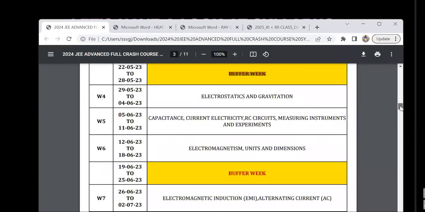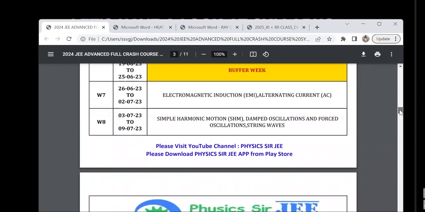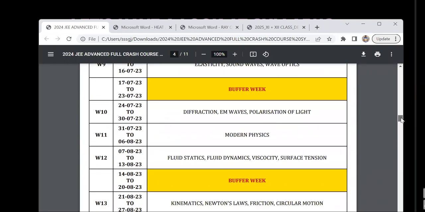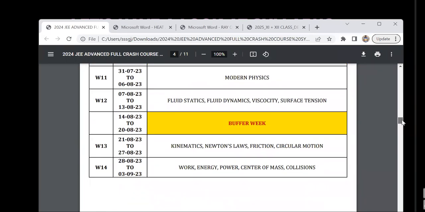So you could see again another 3 weeks and a buffer week, another 3 weeks and a buffer week, and then you enter modern physics. And finally, the particle mechanics is kept at the end. That is because lots of students have multiple teachings and multiple coachings on these topics. When it comes to modern physics, they don't have that multiple teaching and coaching. So that is my way of dealing with the syllabus.